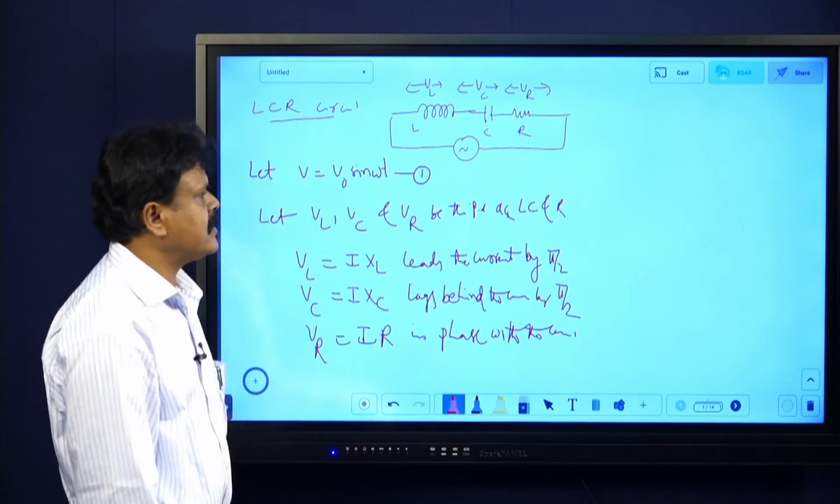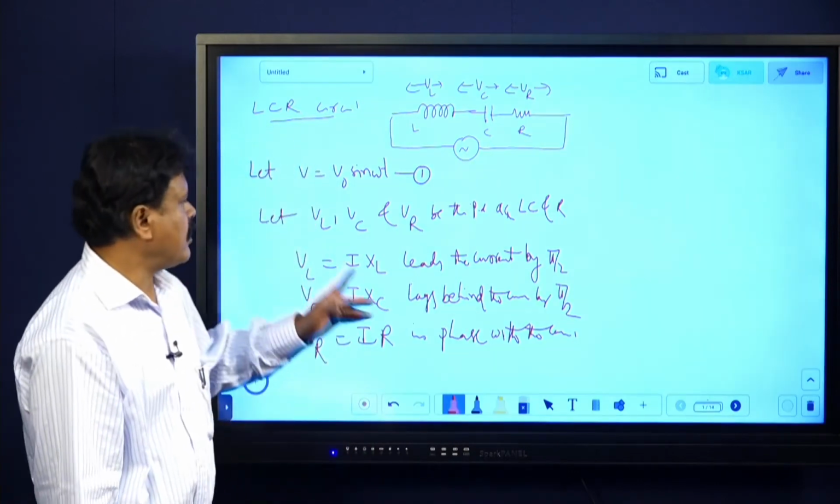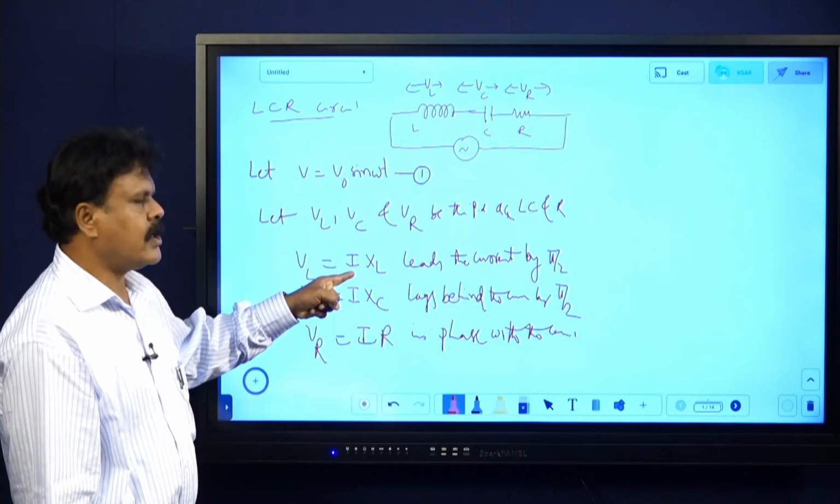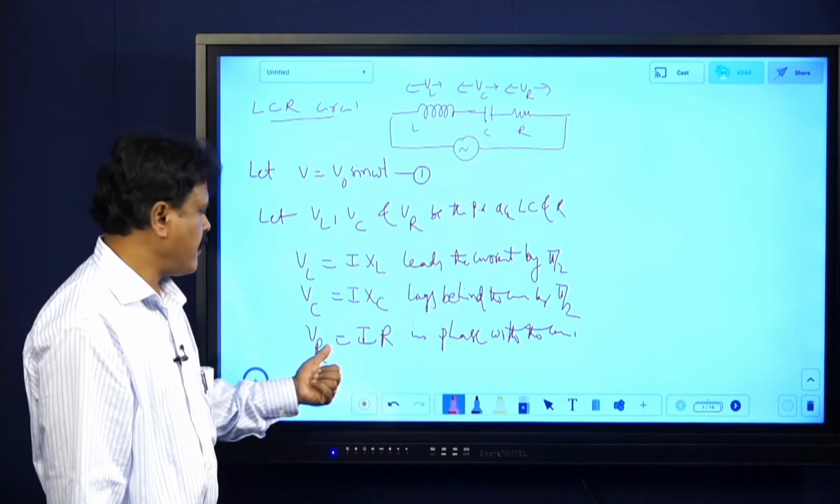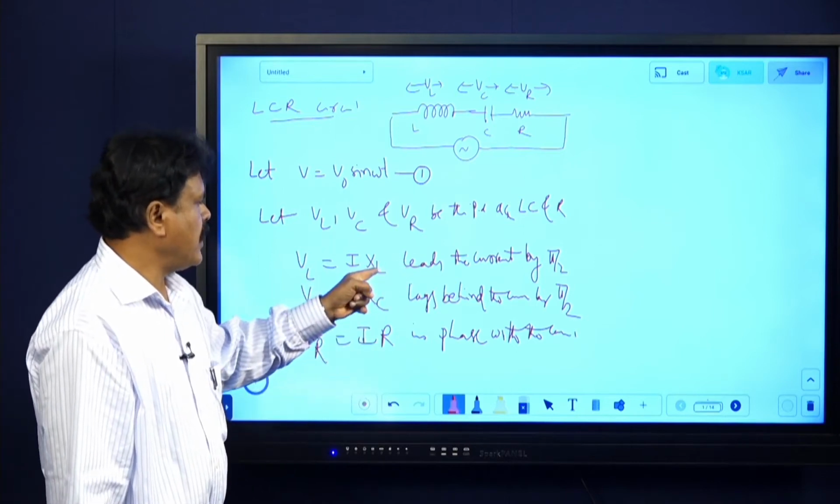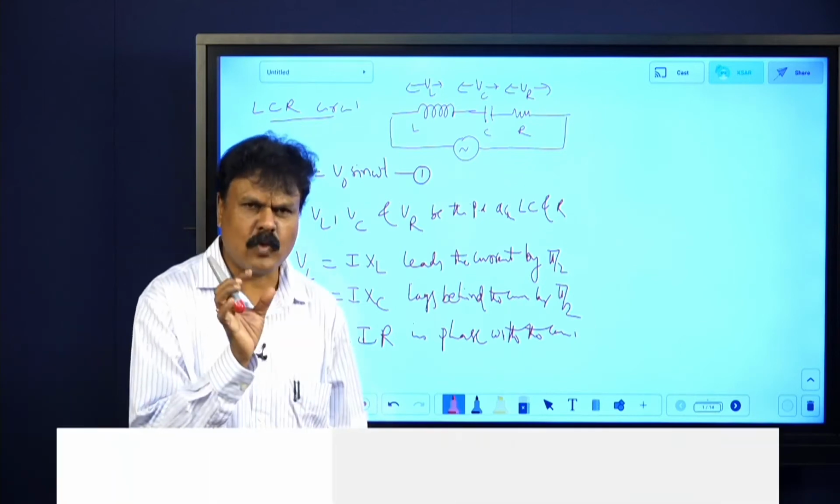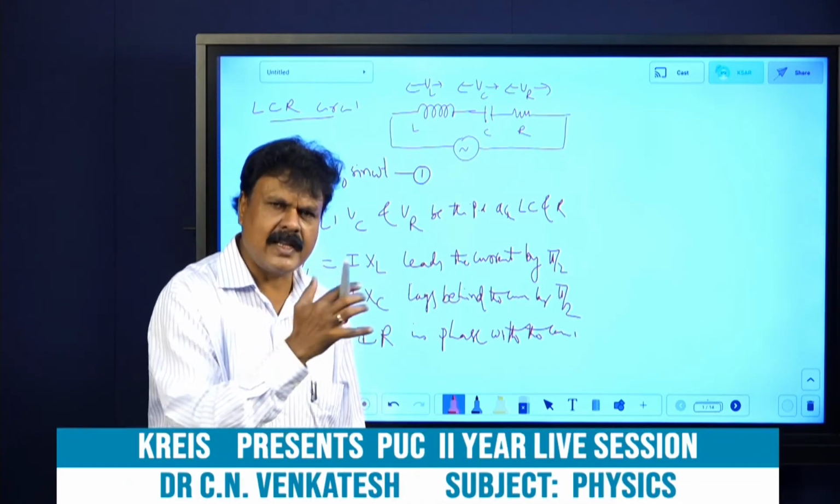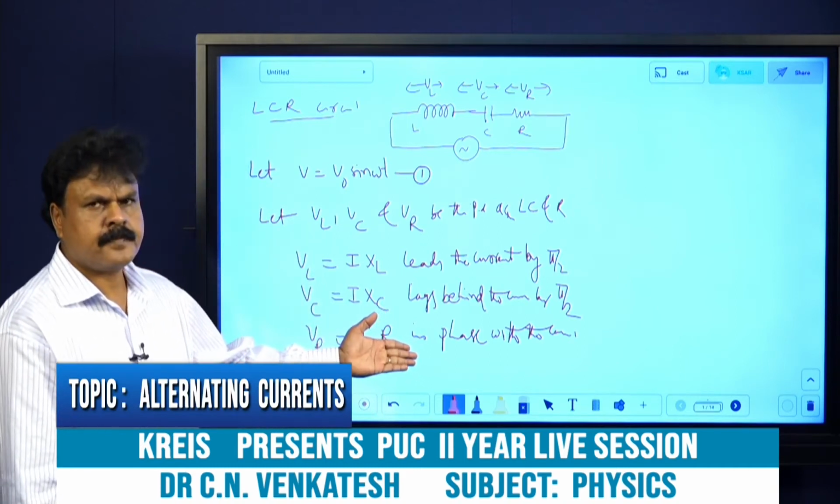Already some 3 derivations, small derivations that I told you. Time permits, will get back. But whereas I need VL equals I into XL, just like Ohm's law. VC equals IXC. VR equals IR. VL leads the current by pi by 2. VC lags behind the current. Voltage across capacitor lags behind the current by pi by 2. VR is in phase. Okay.